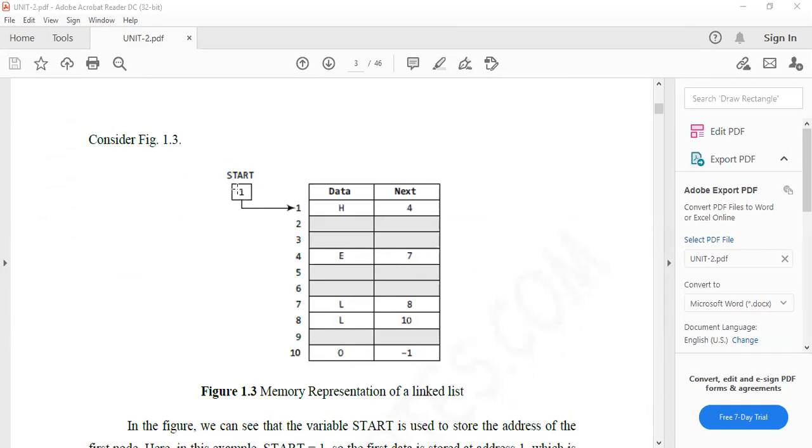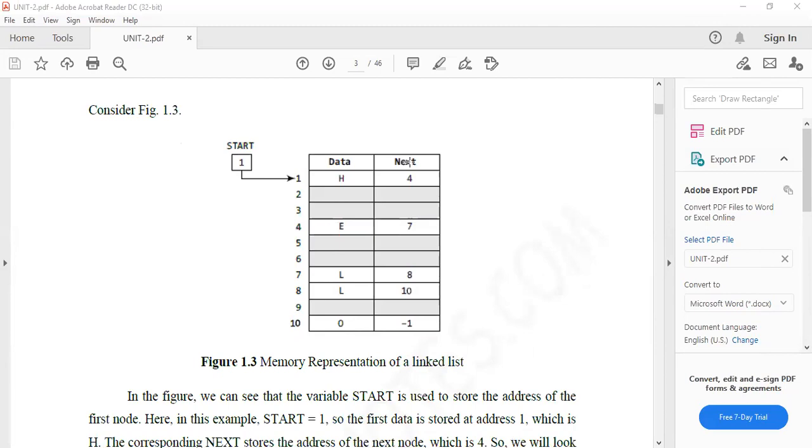The starting node will be given to the head node. That is one. Here, see this. The data is H here, and the next field is 4. The remaining are empty. This is called contiguous memory location. This is the block, and after that this is the block, this is the block, and this is the block. So this is how the memory will be represented.